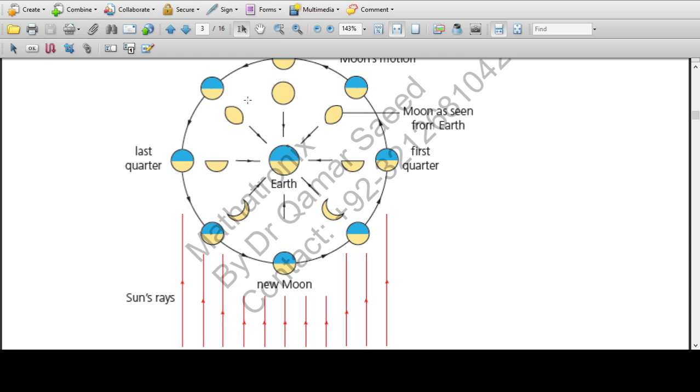Then it gradually decreases, and after 7 days from this 14, this is 21 days, here the moon becomes half, and afterward it decreases and disappears, and eventually a new moon rises. So this is the lunar cycle of the moon from the earth.